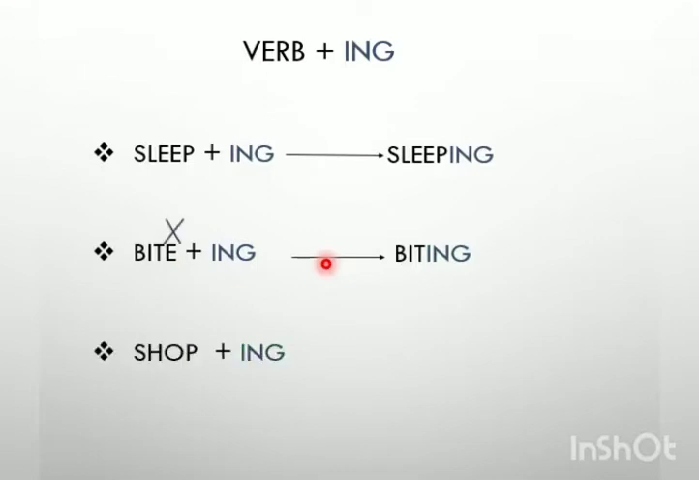The third one is shop plus ing, as it ends with one vowel letter and one consonant letter. So we double the consonant letter, that is P. We double the P. So it becomes shopping.